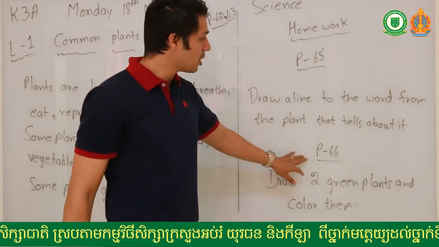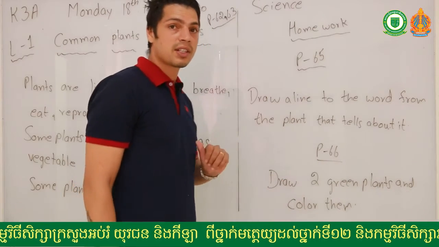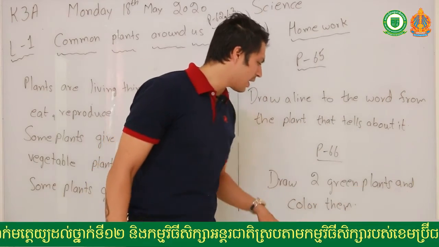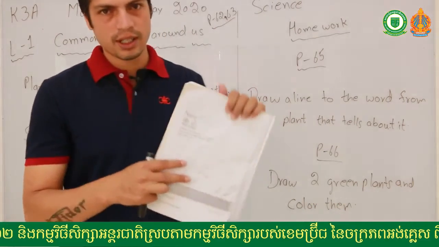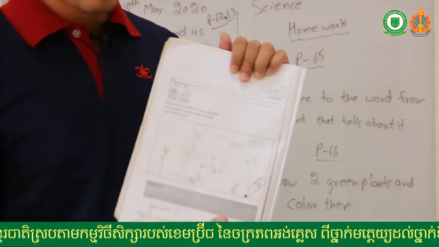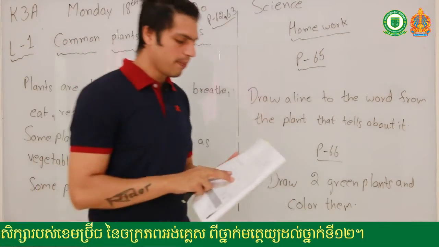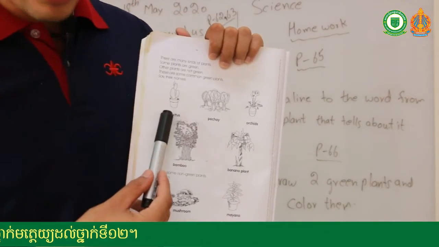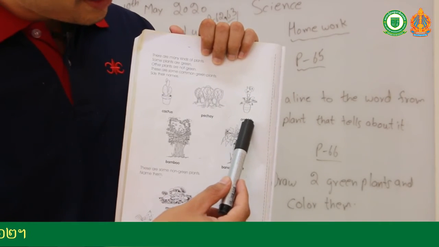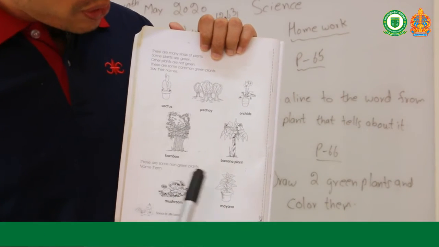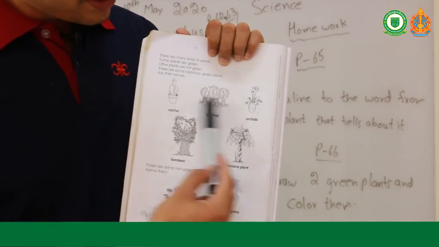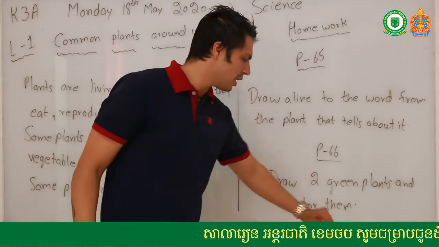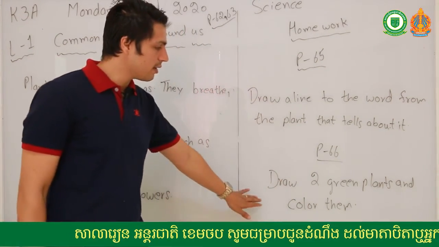Next page, your next homework is on page number 66. I want you to draw 2 green plants and color them. Okay, so as you can see here, here are some green plants, like cactus, peach, orchids, bamboo, banana plants. So you have 5 plants here. So you can draw 2. I want you to draw 2 plants and color them. Okay, after you are done drawing, you can color them.